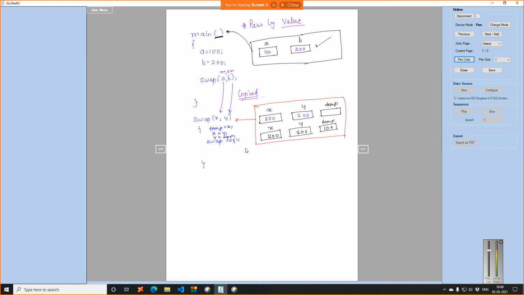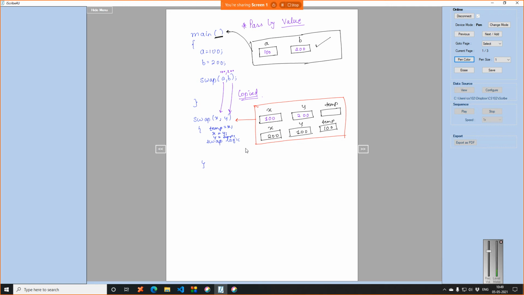So these two are independent boxes. Like you can assume if in a building there are 10 flats, and every flat is provided, let's say, with a cupboard, all those 10 flats are independent in themselves. They can keep whatever stuff they want to keep in their cupboard. So there is no sharing mechanism as such.